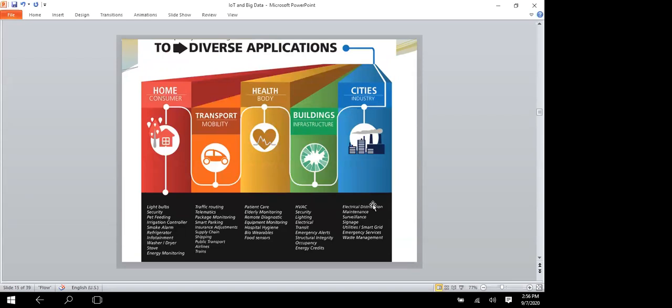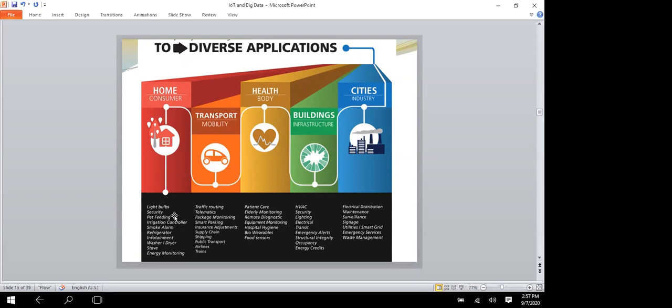Some of the devices we will see here. One is home consumer. What type of IoT devices are there? Lighting bulbs. The bulb can be switched on and off. You can change the colors like that, you can do it with IoT. Now the new car is also introduced. You can change the seat color and the color of the lights in your car. Like that, you can use IoT devices. Many vehicles can automatically identify objects and tell the route also. That type of thing is also used there.